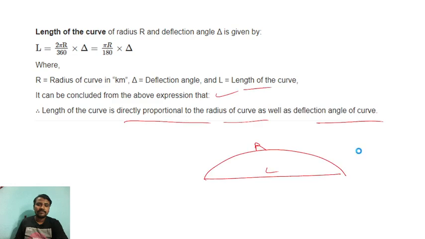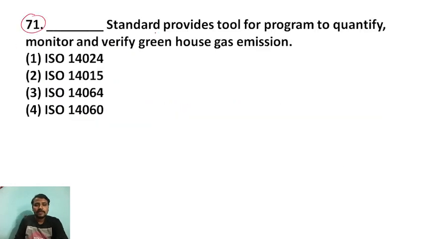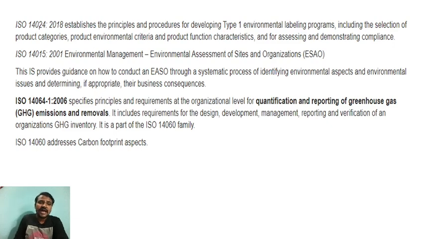Okay, next question. Dash standard provides a tool for a program to quantify, monitor and verify greenhouse gas emission. Environmental question. Again environmental. Let me tell you. IS 14024:2018 established the principle and procedure for developing type 1 environmental labeling programs, including the selection of product categories, product environmental criteria, and product function characteristics, and the assessing for demonstrating compliance.